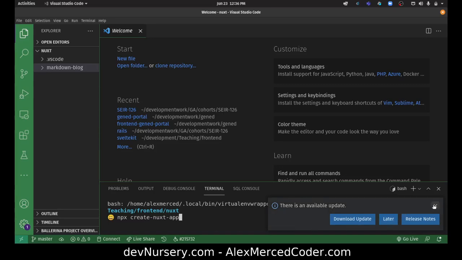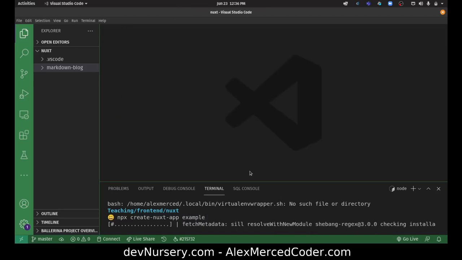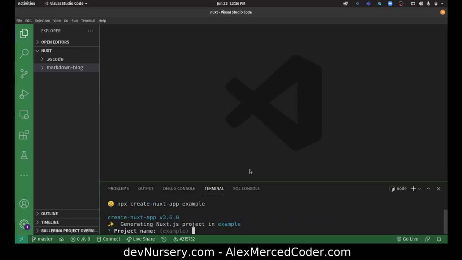And let's create an app called example. Okay, that'll generate that. Cool. Project name, example, doesn't really matter.